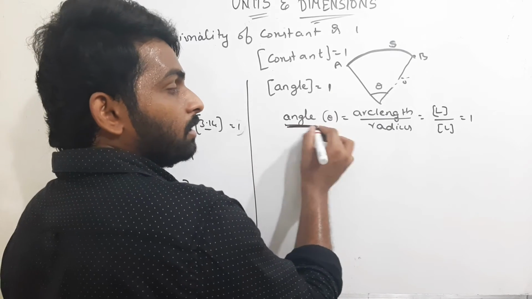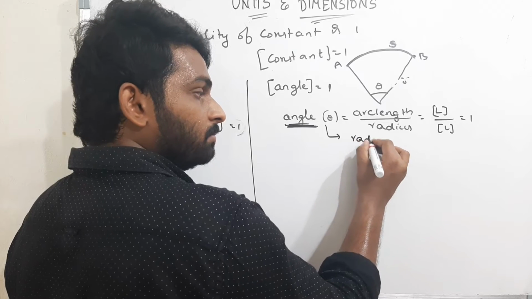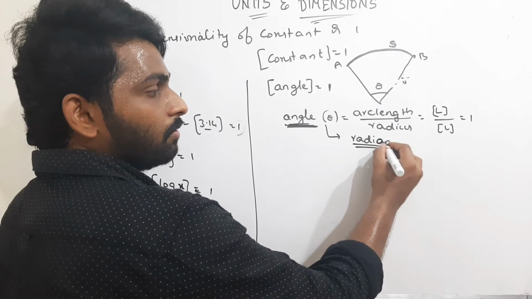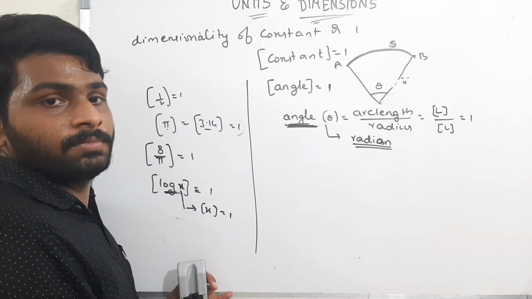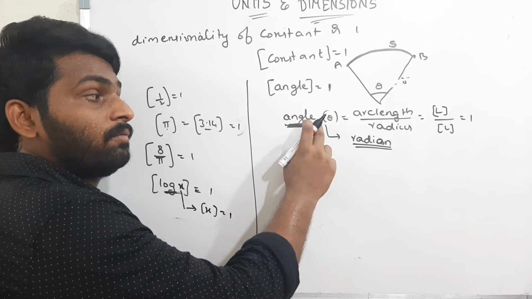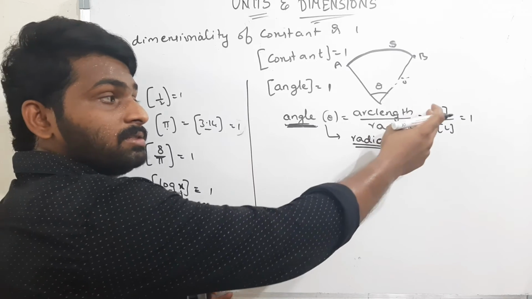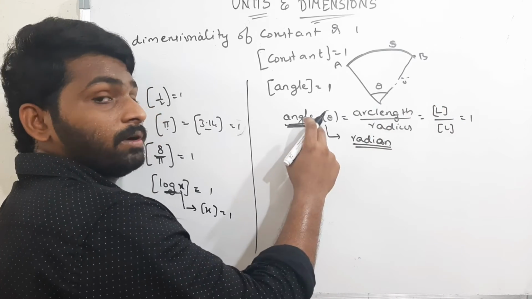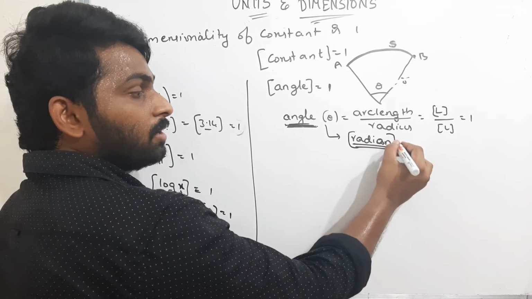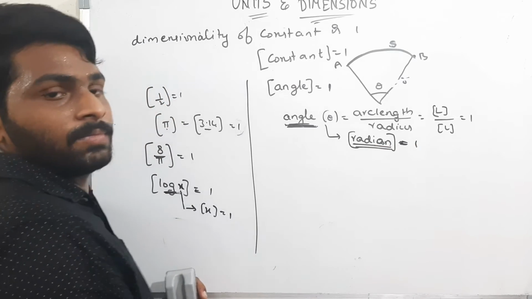And what is the SI unit of angle? That is radian. Radian is the SI unit. For angle, the SI unit is radian, and the dimensional formula for angle is 1, because it is arc length by radius. Arc length is length, radius is length. Therefore, the dimensional formula for angle is 1. And for radian, what is the dimensionality? The dimensional formula for radian is nothing but 1.